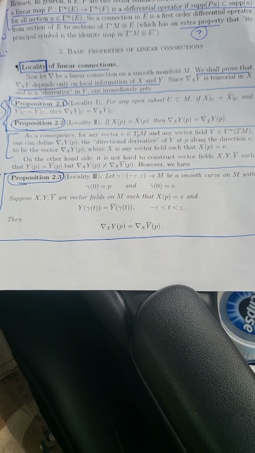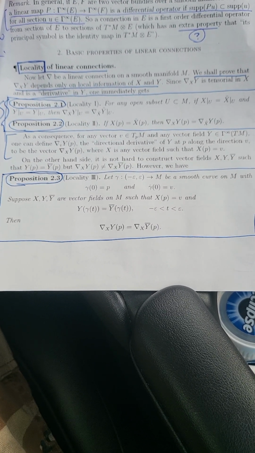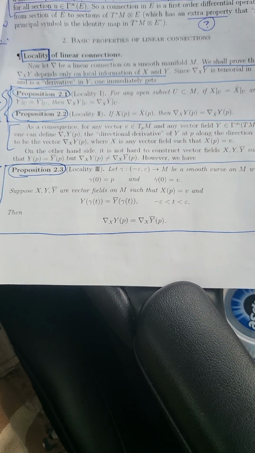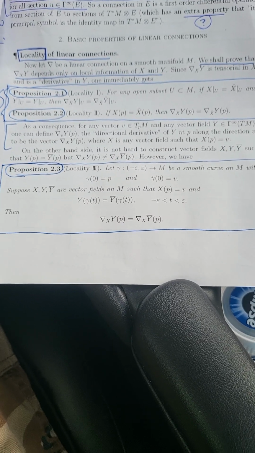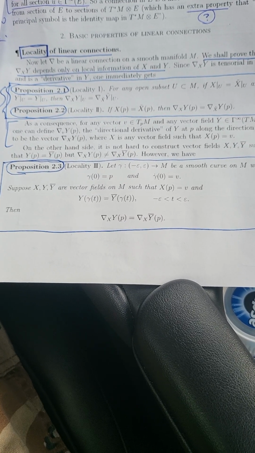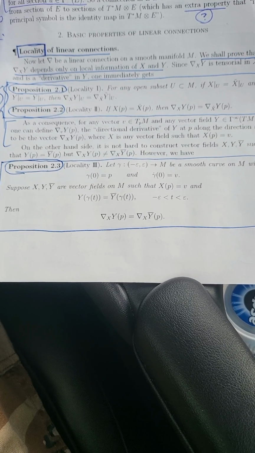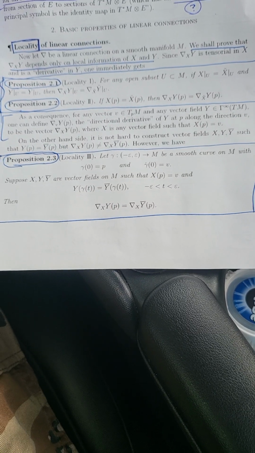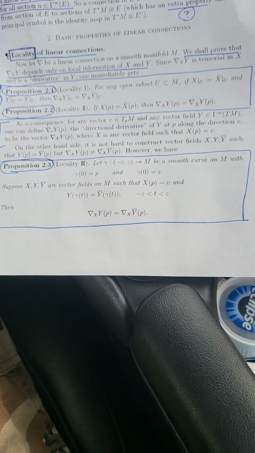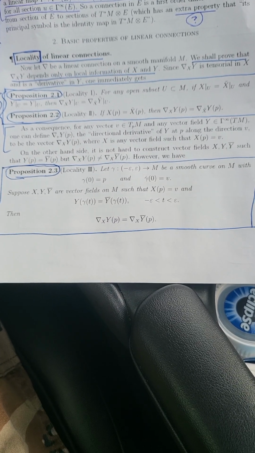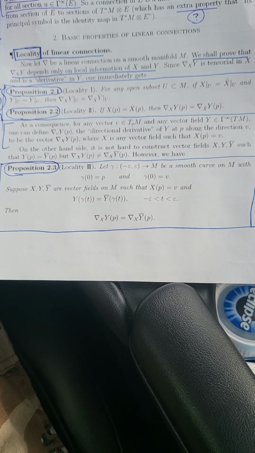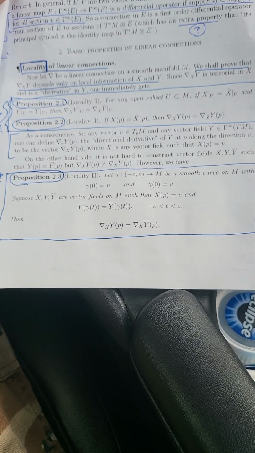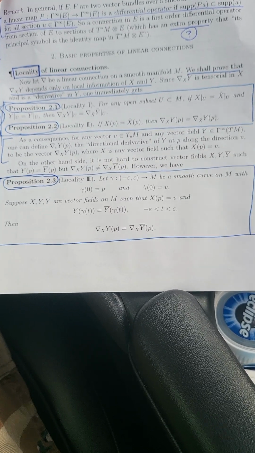If the two vector fields y and y prime or y bar agree on just a neighborhood of the curve itself, then the directional derivative in the direction gamma prime of 0, not in any direction, the directional derivatives of y and y bar will coincide at the central point P of the curve. So again, this is a very strong locality statement, but it's also not full tensoriality. So it's very important to understand the exact statement of this locality principle and to kind of meditate on it and recognize what kind of locality this gives us and what it doesn't.